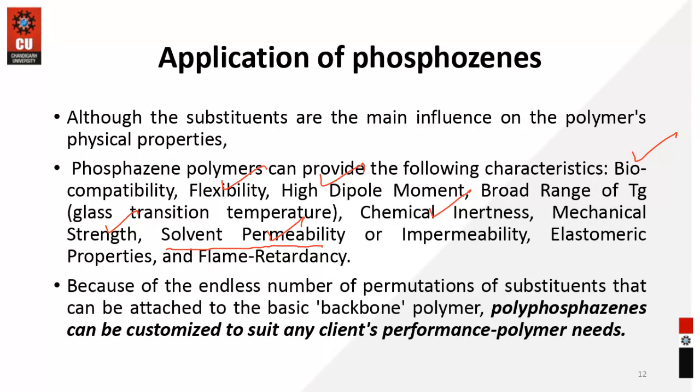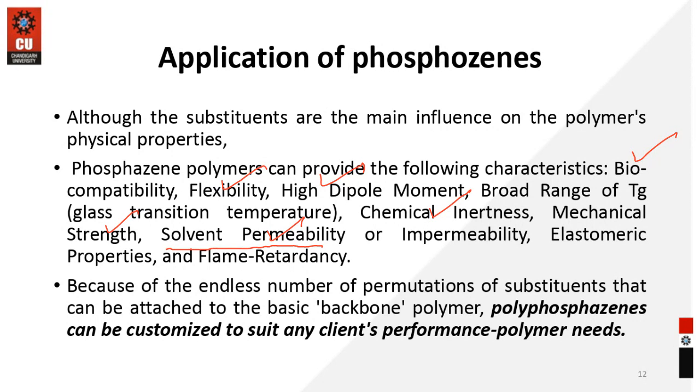Because of the endless number of permutations of the substituent groups that can be attached to the basic backbone of the polymer, polyphosphazenes can be customized to suit any client's performance polymer needs. So this means if you have the substitution, you can modify it as per the need of the application.